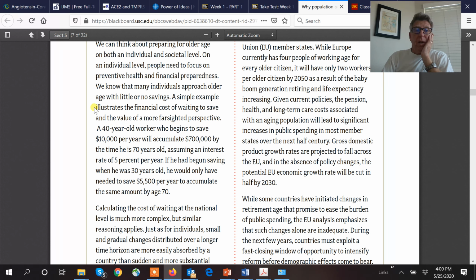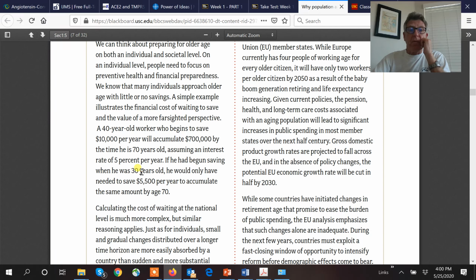So if you're 40 years old and you save $10,000 per year, it's going to accumulate to approximately $700,000 by the time you are 70 years of age. And the key concept of this is compounding interest at 5% a year. I mean, the last 10 years, we were close to 10% a year. So we were rocking and rolling. Obviously, we took a hit, but you know what? You just got to look the other way. It's coming back. Don't worry about that.